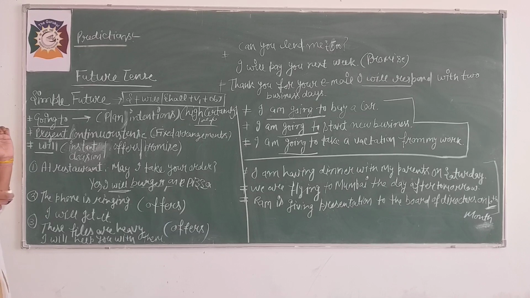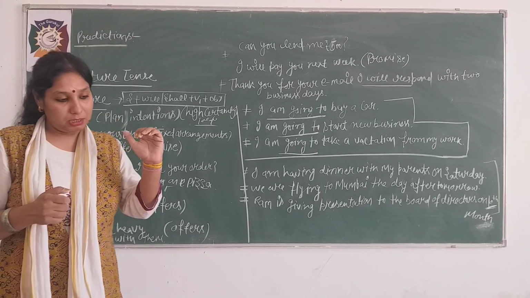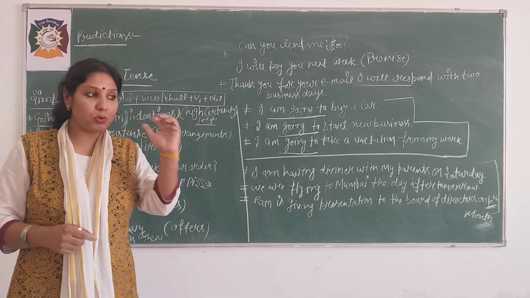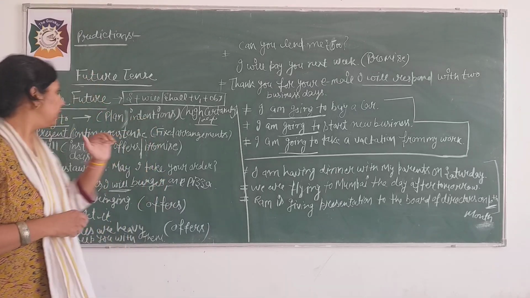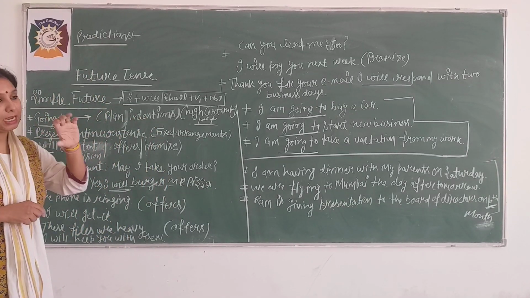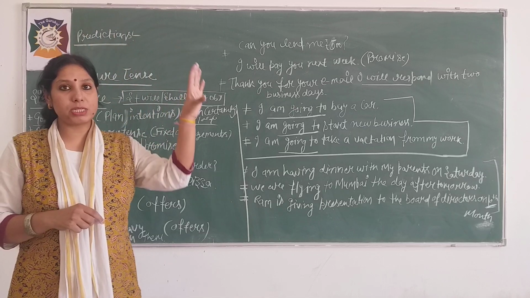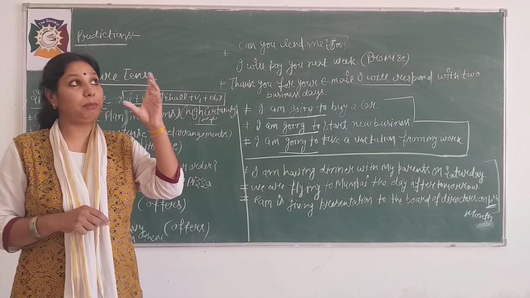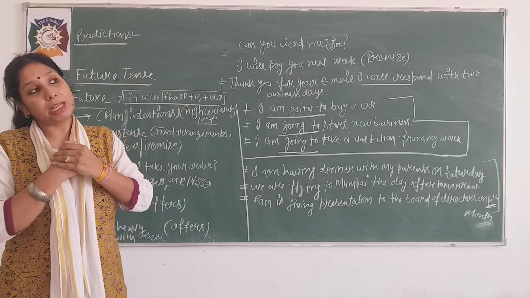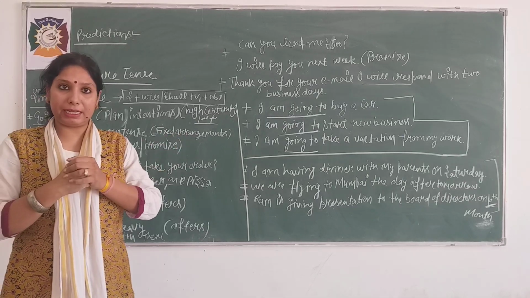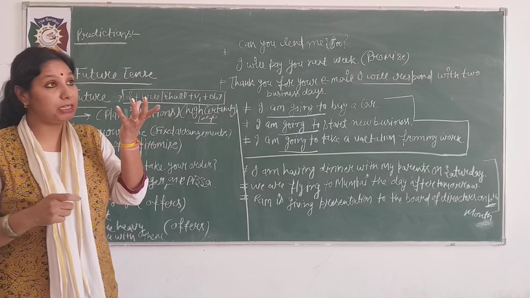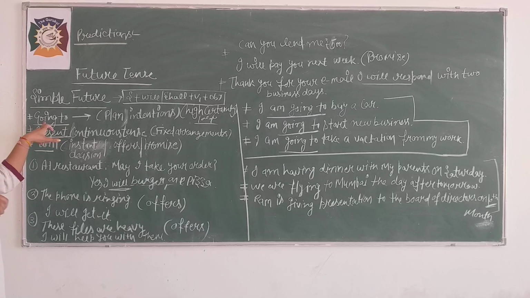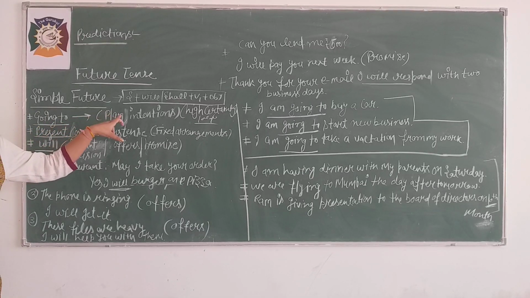But be careful, going to we use whenever you are making a prediction at the present time, looking at the situation at the present time. Like, I am standing here and the black clouds are there outside, I am seeing, I am looking there, and I am telling my friend, the clouds are very dark and it is going to rain soon.